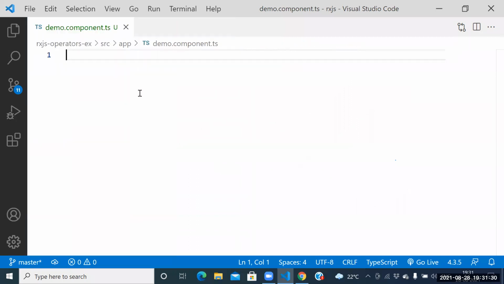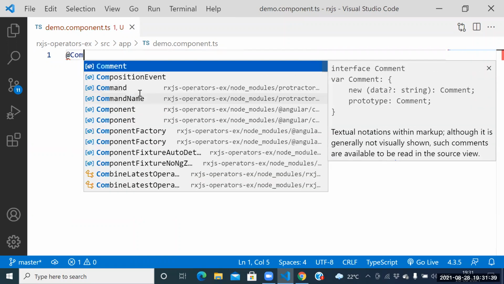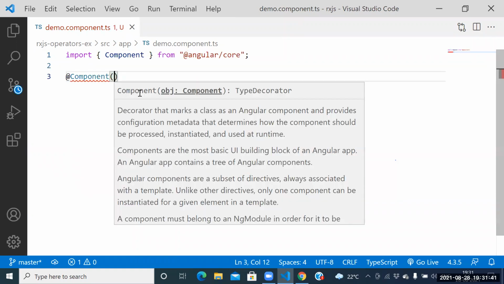Will you people help me again? How to create the component here, with the help of what? With the help of the at the rate Component decorator. With the help of at the rate Component, we can create the component here. Yes or not? Yes, sir.